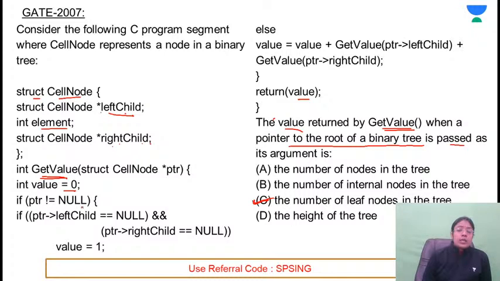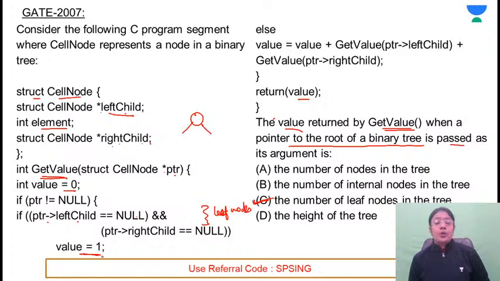If pointer is not equal to null, अगर root null नहीं है, then if its left pointer is equal to null and right pointer is equal to null. किसी भी node के लिए if left pointer is null and right pointer is null, this means that it is a leaf node. This is the condition to check the leaf node. If the condition is true, then it will be updating the value of the value variable to 1.